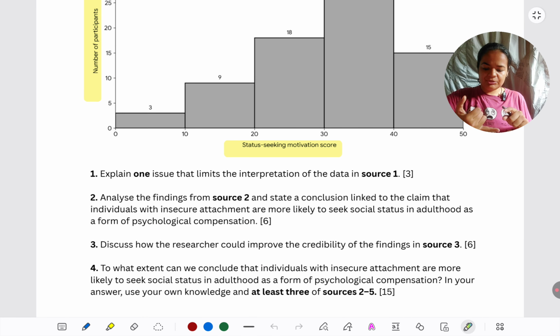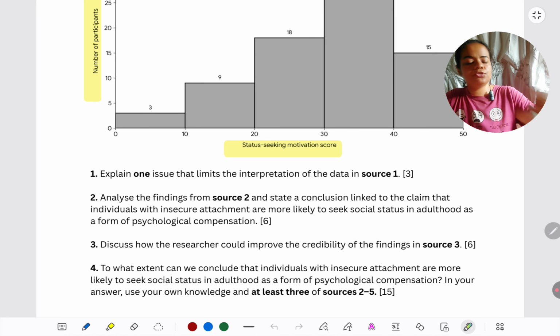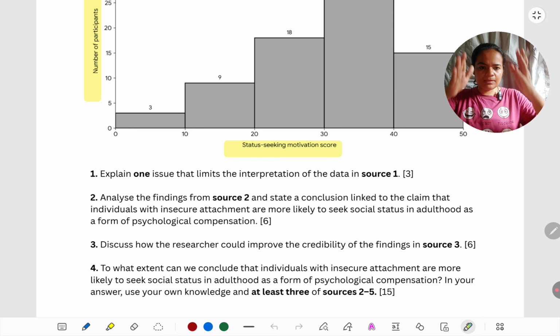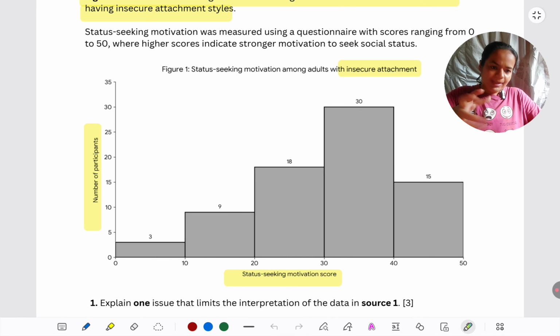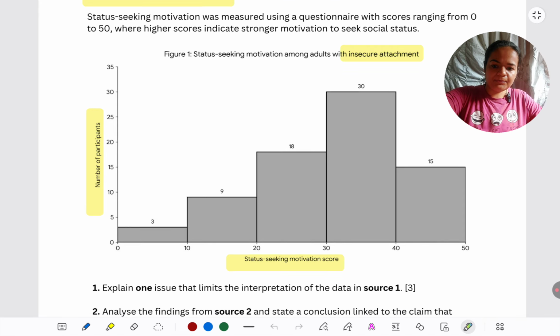So now we have the questions. One is a static question. Static meaning it's the same across papers. So you'll see in the specimen also this question was there. One issue that limits interpretation of data in source 1. The source 1 data which is there, generally it is there for just the interpretation, the static question, though it can come. They're not saying it won't come for the 15 marker also, but generally it doesn't. So I will explain to you very soon. I'll show you the model answer and explain to you in case of a histogram, how should we look at what issue is limiting interpretation, unlike bar graph.